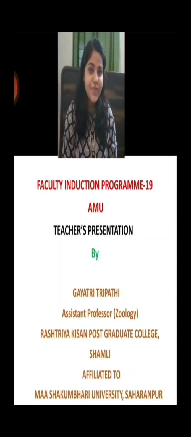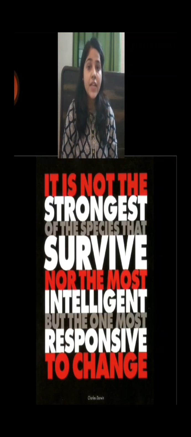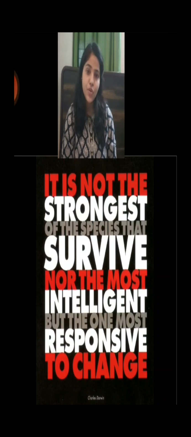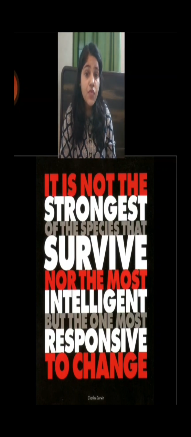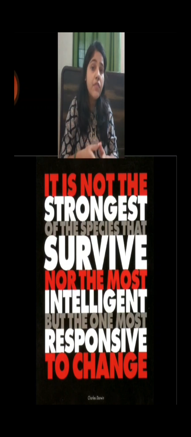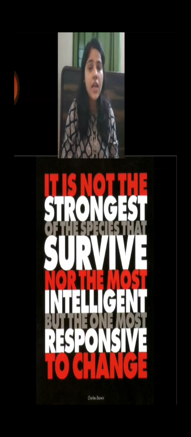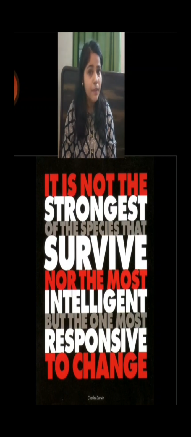Okay, so let's begin with the first slide, and you can see here what is written. It is not the strongest of the species that survive, not the most intelligent, but the one most responsive to change. And this particular quote was written by Charles Darwin. So according to him, being strong or being most intelligent is not the basis for survival. The basis for survival is how an individual is responding to the changing environment. If an individual is responding in a better way to the changing environment, then that particular individual would be selected by nature. Otherwise, it will be eliminated by nature.